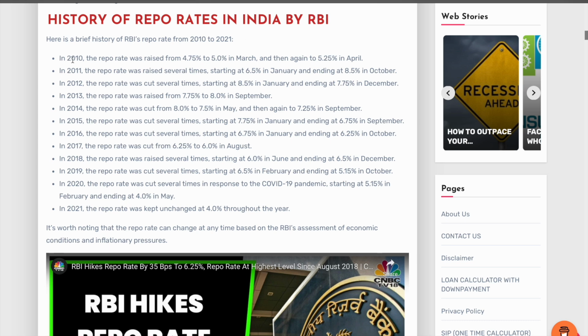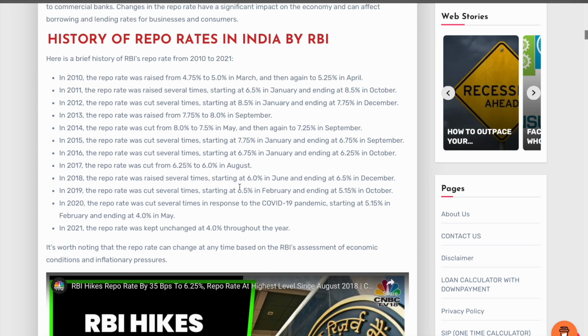If you see 2010, the repo rate was raised by this much. In 2011, the repo rate was raised to 6.5%. By the end, it went to 5%, and you can read the entire details out here almost for free, right? Nothing is required. If you see 2020-21, I'm bringing out here, the repo rate cuts were several times due to the COVID pandemic. जब भी market नीचे जाता है, what does government do?